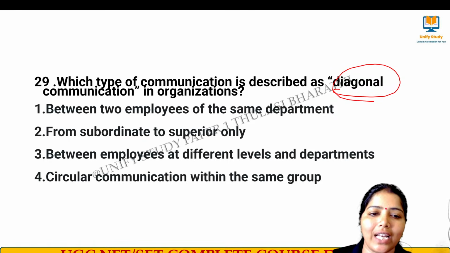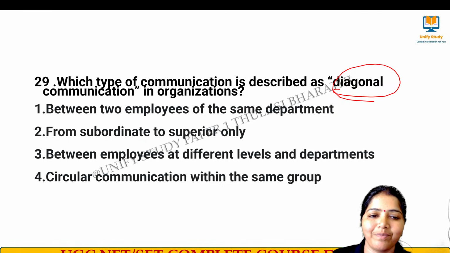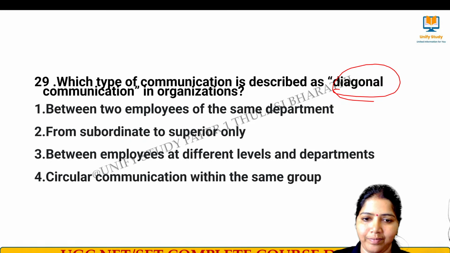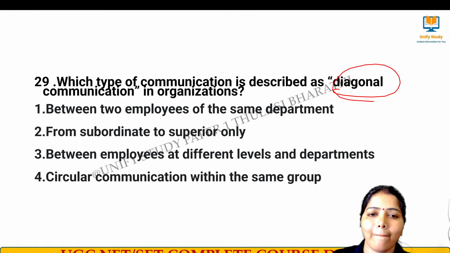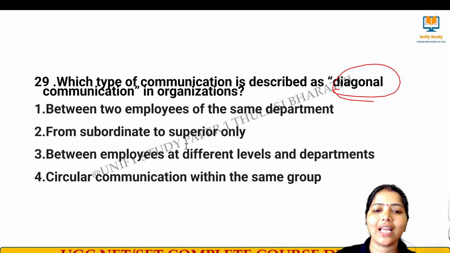Diagonal communication in an organization.